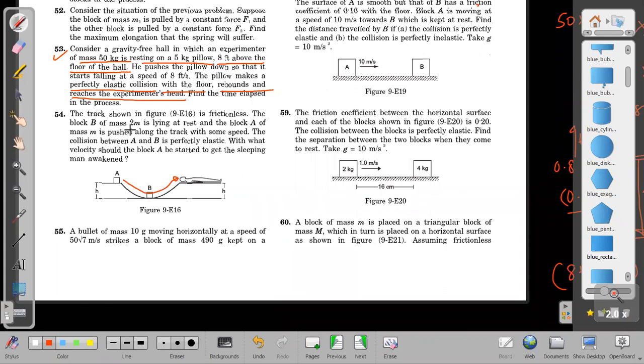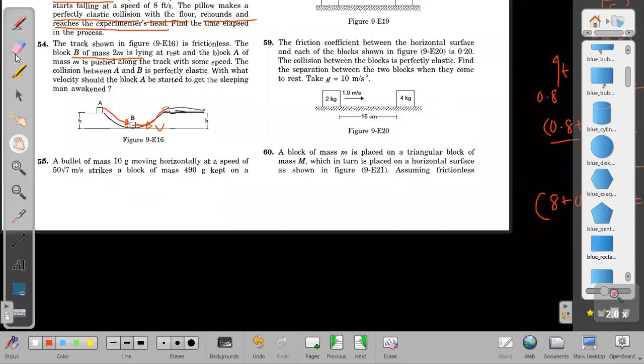What is the mass of this given? In this case, is A vacant or B vacant? Block B of mass 2m. A will not wake up the man. They are asking velocity. A will just hit B, B will gain velocity and B will wake up the man. That is indirect. A will hit B and B will hit the man. I think you are not applying conservation of momentum properly.